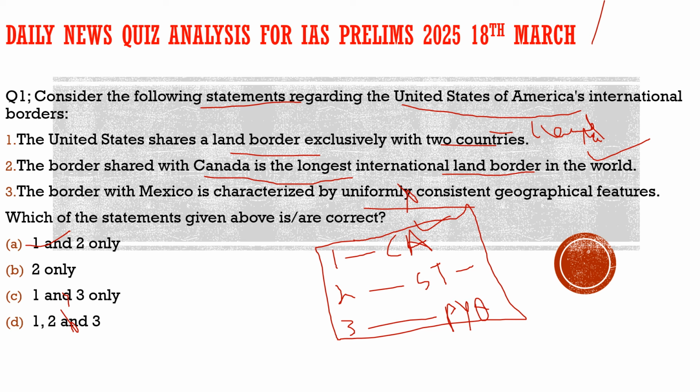With this, I hope you have understood the question, and also the context of the question: why we brought this question and how we reached it. Now let's move to the next slide and see what question we have brought on the next screen.